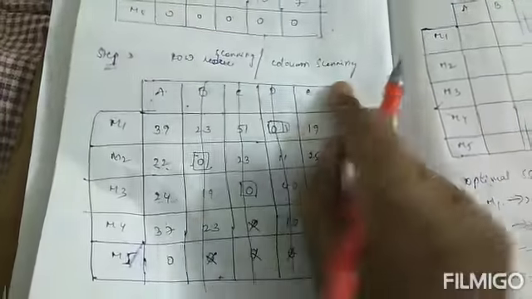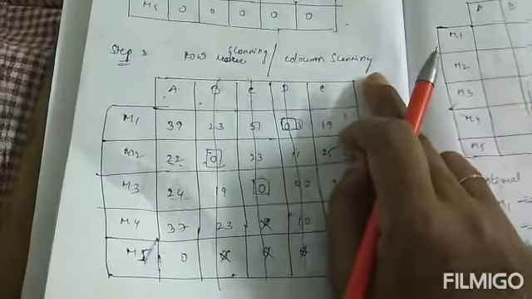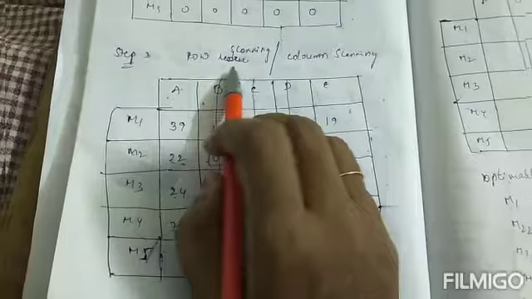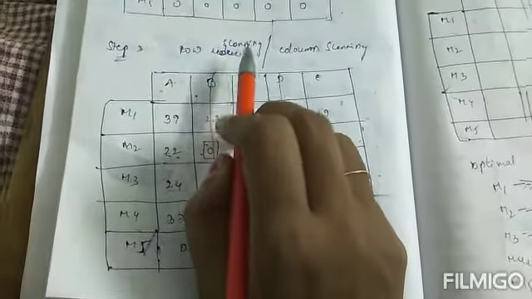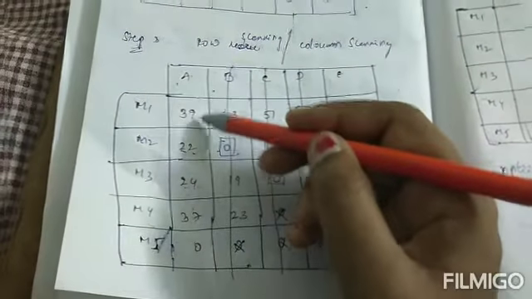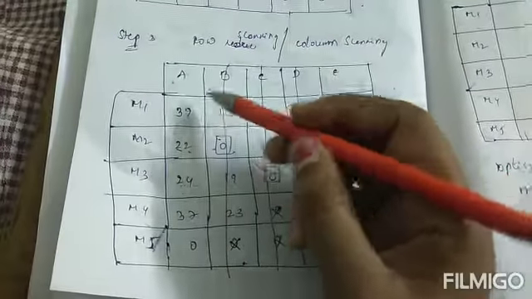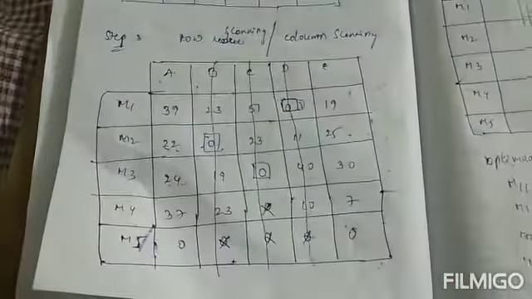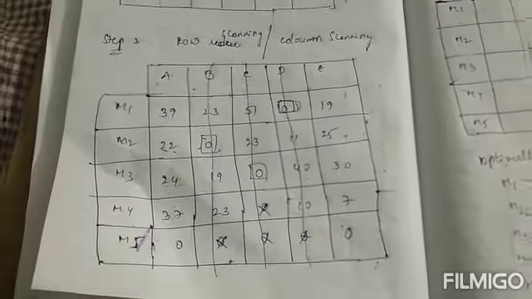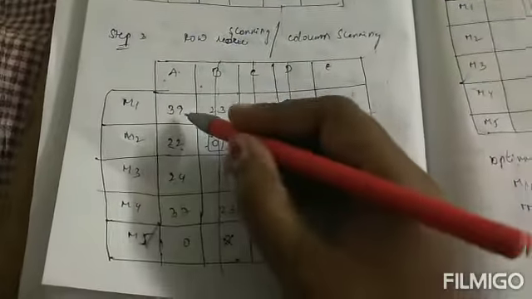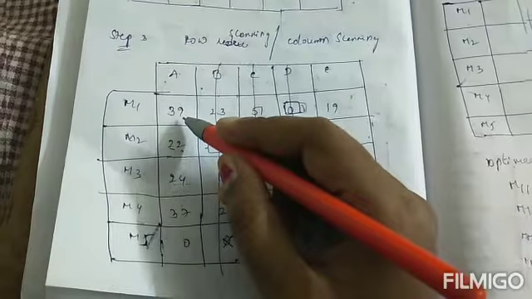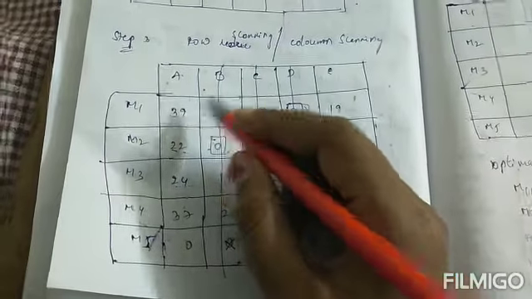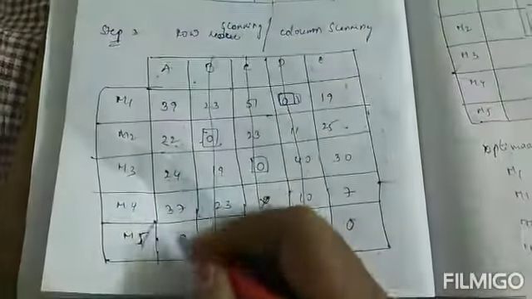Then I will go for column scanning. There is no more chance for row scanning, so we will go for column scanning. In this column scanning also I have only one zero. If a column has more than two zeros, it is not eligible for column scanning. I will check each column, and in this column I have only one zero.